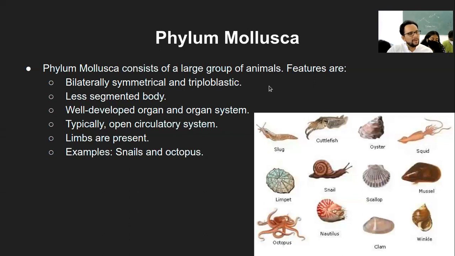So what is typically an open circulatory system? Open circulatory system means they don't have blood vessels. The blood flows through open body cavities.